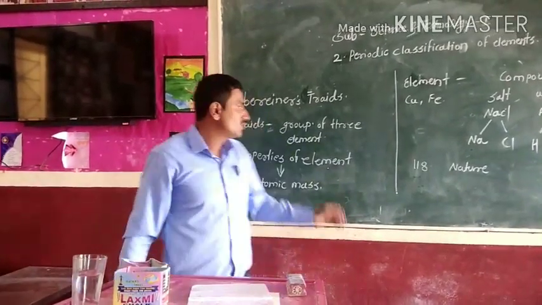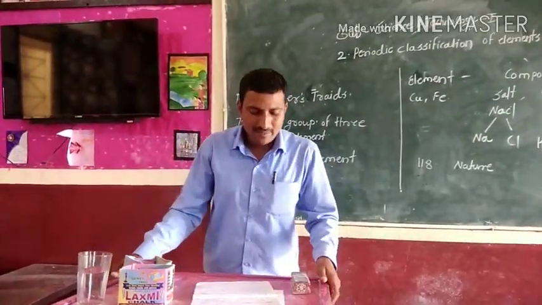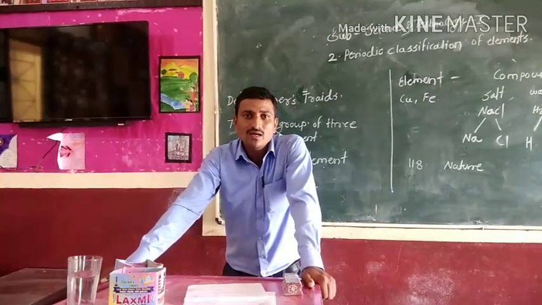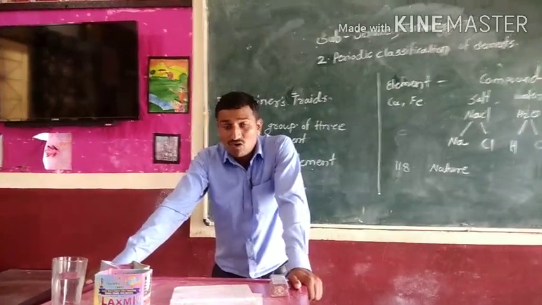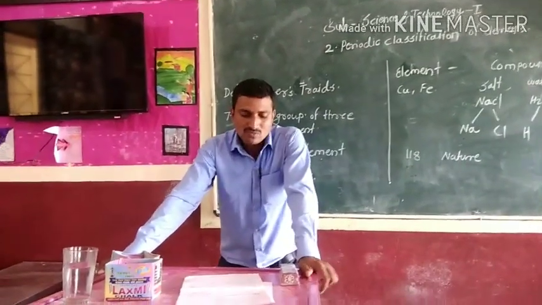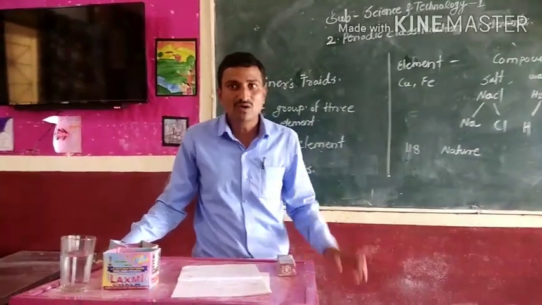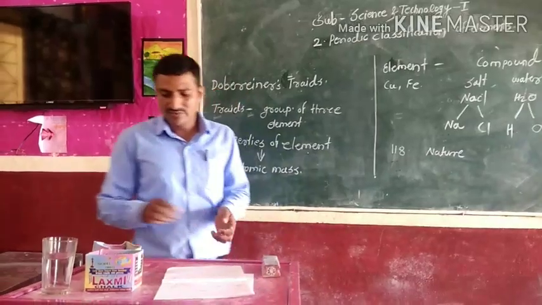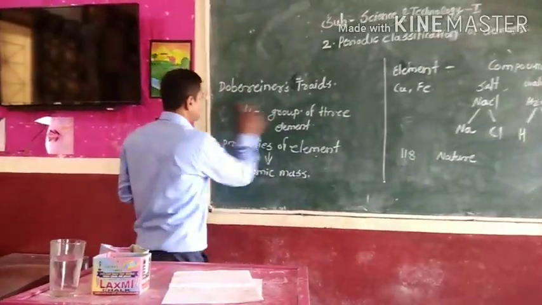The rule of Dobereiner's triads is this definition: the atomic mass of the middle element is approximately equal to the mean of the other two elements. For example, like this.